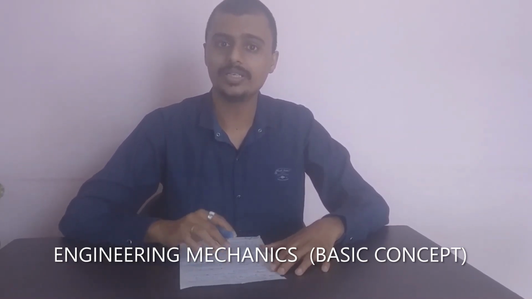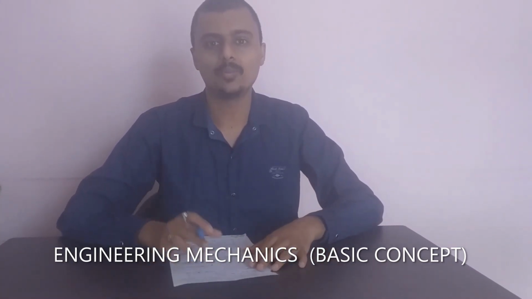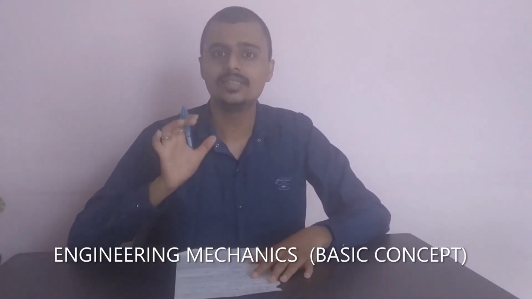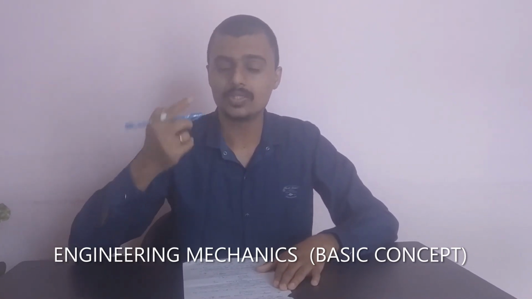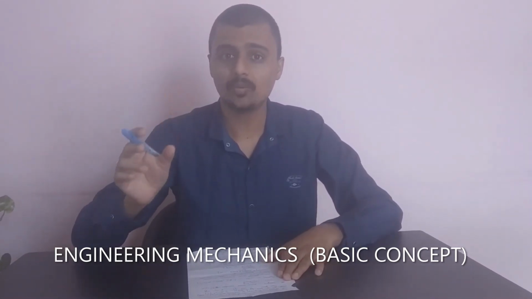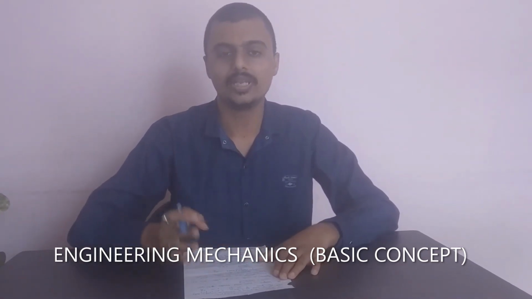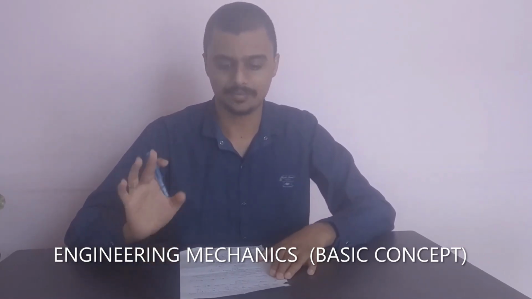The next quantity is weight. What is weight? We know that the total force acting on a body towards the center of gravity of the earth is known as weight. The unit of weight is Newton. Remember, this is analogous to the force system. I said that weight is the total force acting towards the center of gravity of the earth, meaning it is a type of force. What is the unit of force? It is Newton. So the unit of weight is also Newton. Its CGS unit is dyne, and MKS unit is kgf.